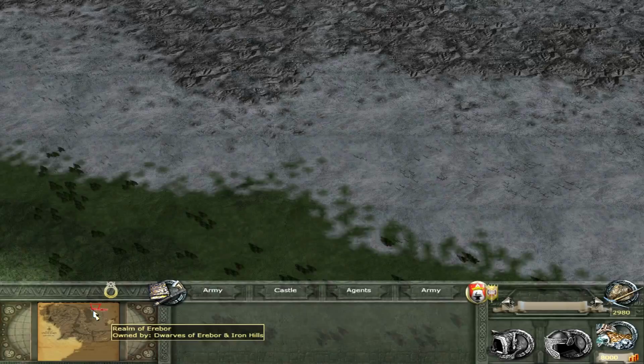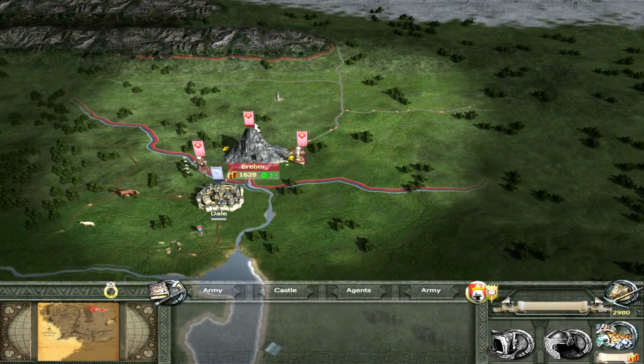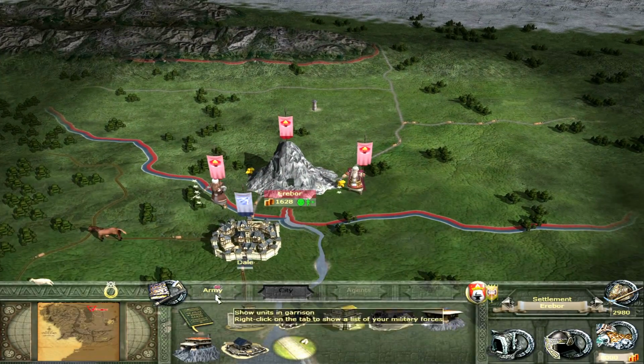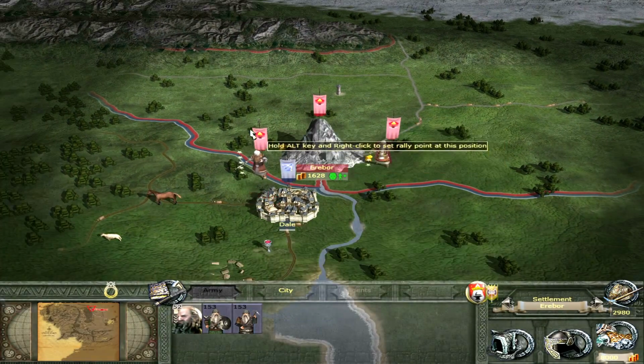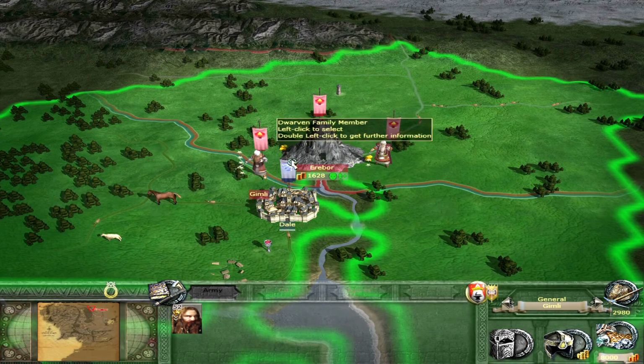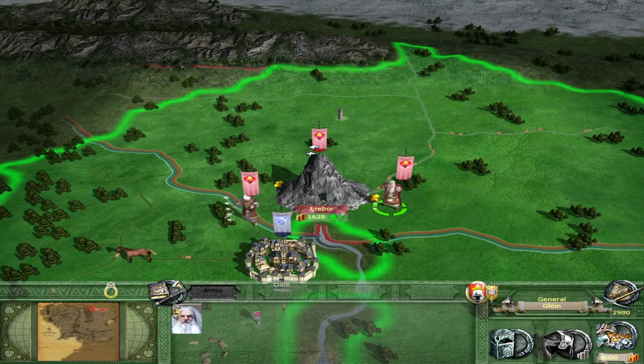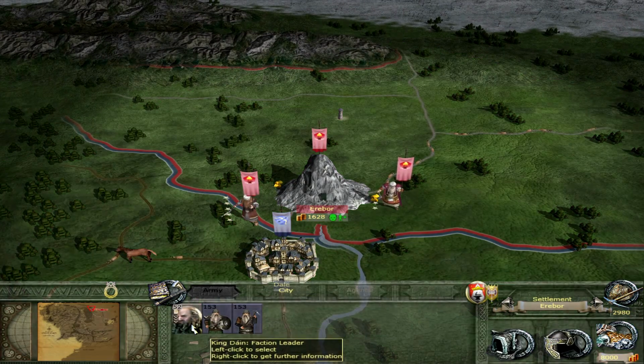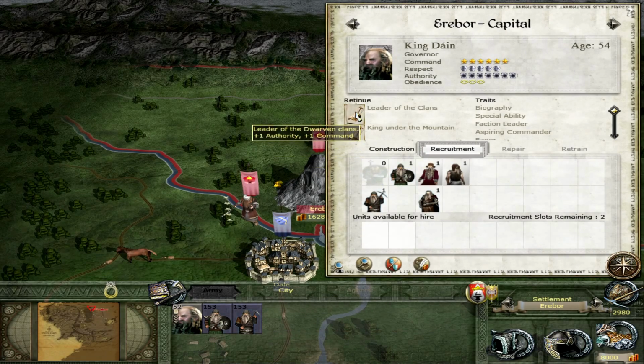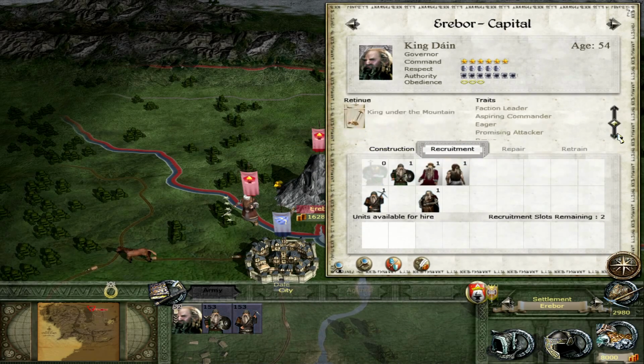Fair bit to do, but we start off with our territories over here. My king! Gimli, son of Gloin. Aye, noble sire. Cool, and of course we have King Dain, leader of the clans, king under the mountain.